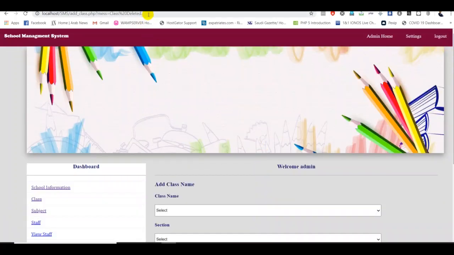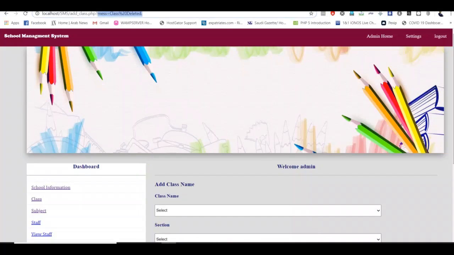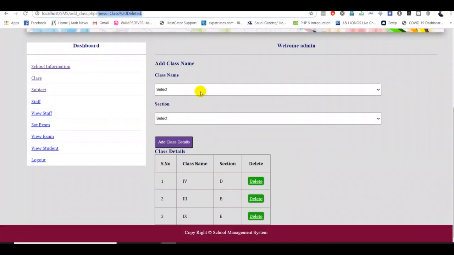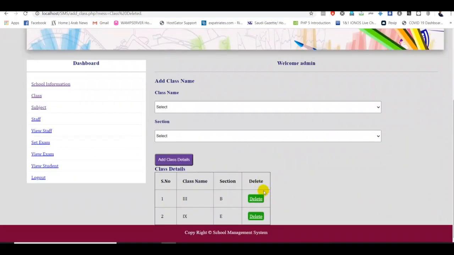Guys, see here on the top, the class deleted and the message. If you go back here, whatever I typed here, I got it at the top, but I haven't got the display. So I want to bring this message to here. So the delete is working fine. See, I can delete. Okay, it's deleting well, but I haven't got any messages. So I want to display the message over here, guys.